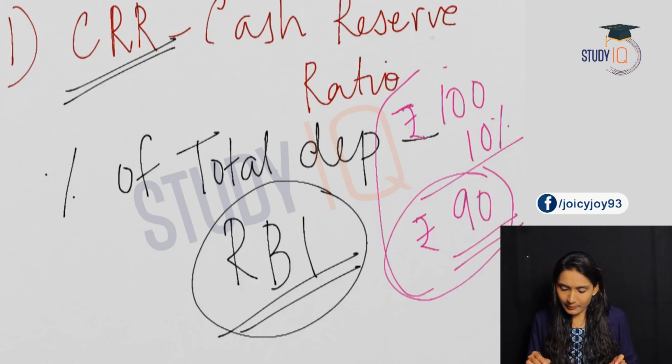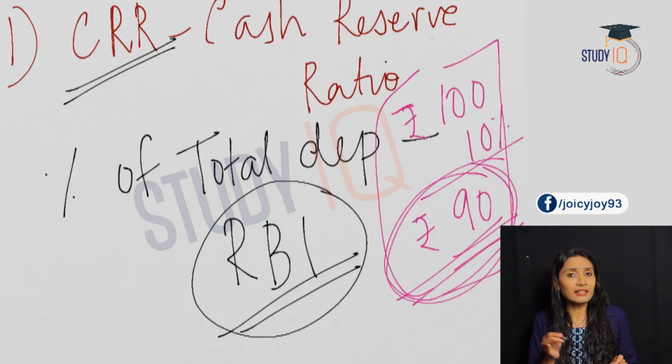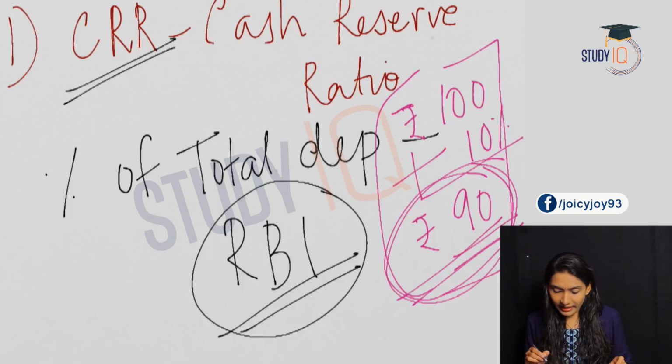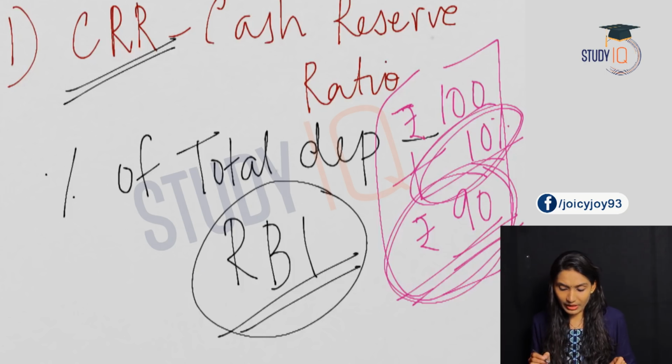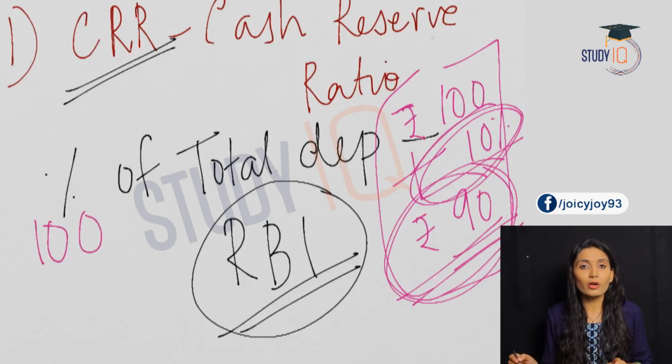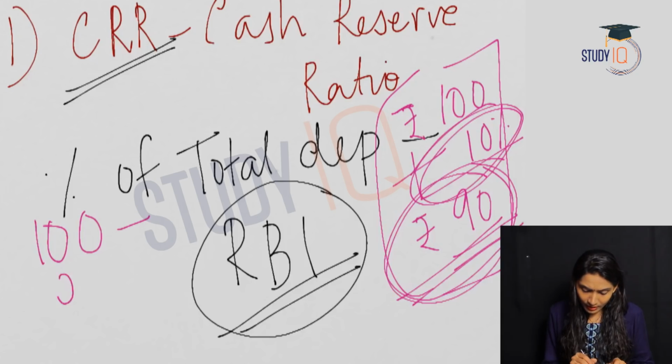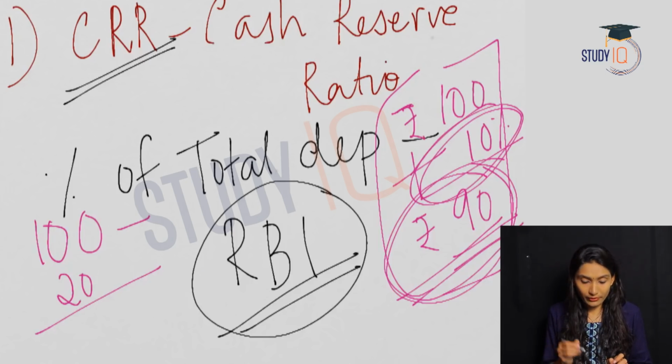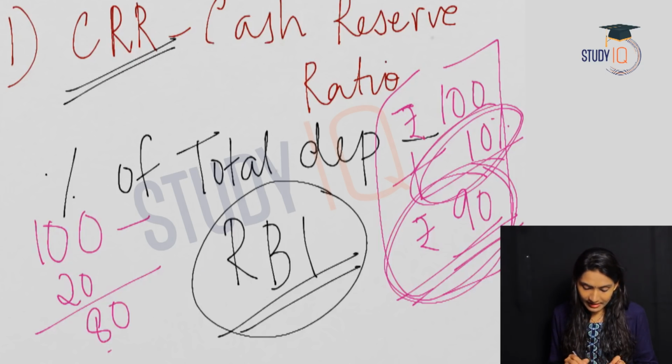Suppose the Reserve Bank has increased the cash reserve ratio. Earlier it was 10%, as in the example. Now the total deposits are again 100 rupees and the Reserve Bank has increased the cash reserve ratio to 20%. So, 20% of 100 rupees is 20. Subtracting the cash reserve ratio from the total deposits, we get 80.